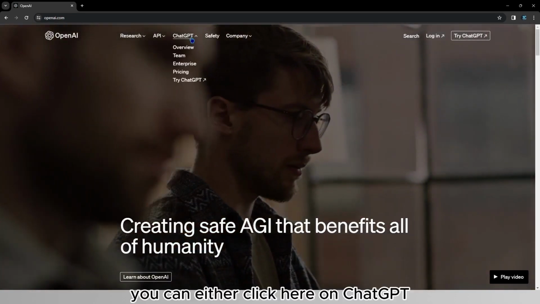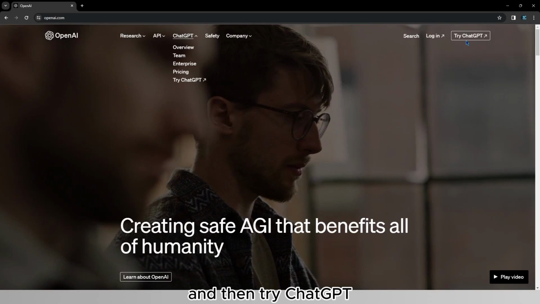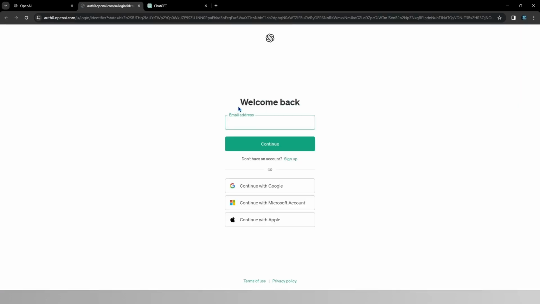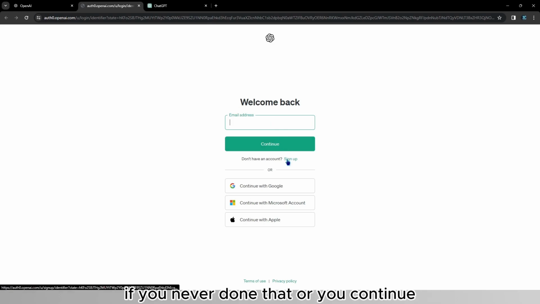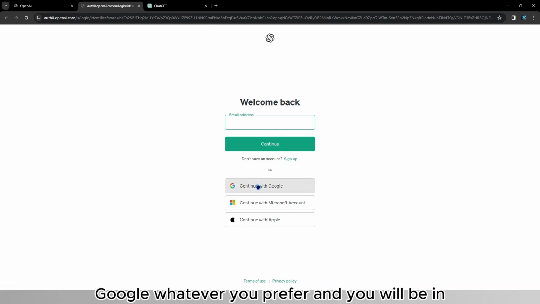You can either click here on ChatGPT and then try ChatGPT, or right here, try ChatGPT. It will ask you to log in. You enter your email address, or you sign up if you have never done that, or you continue with Google, whatever you prefer, and you will be in ChatGPT.